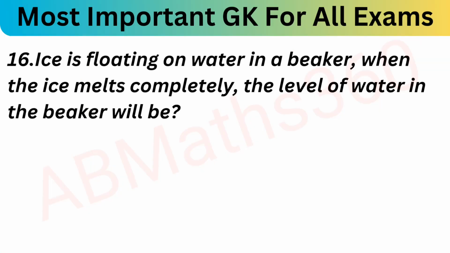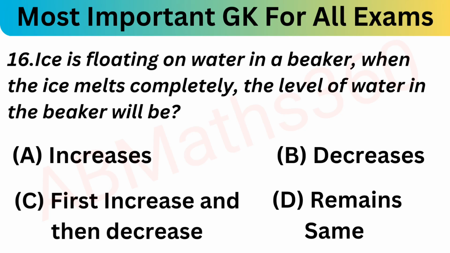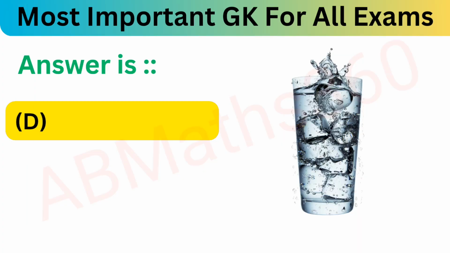Okay, next question. Ice is floating on water in a beaker. When the ice melts completely, the level of water in the beaker will be: option A, increases; option B, decreases; option C, first increase and then decrease; and option D, remains same. So what is the correct answer? So the answer is option number D, that it remains same.